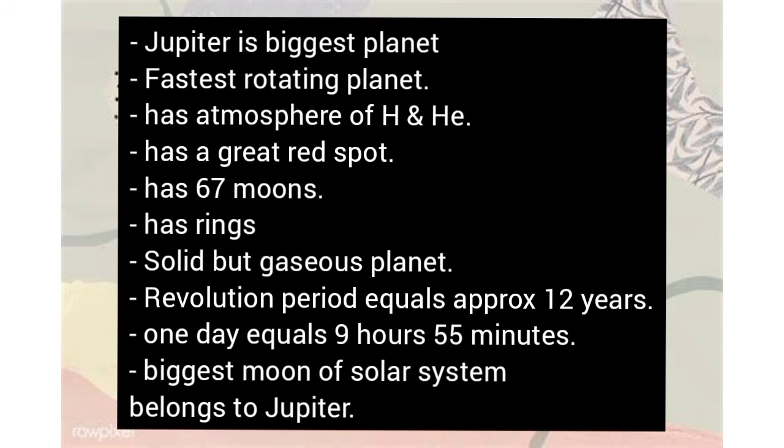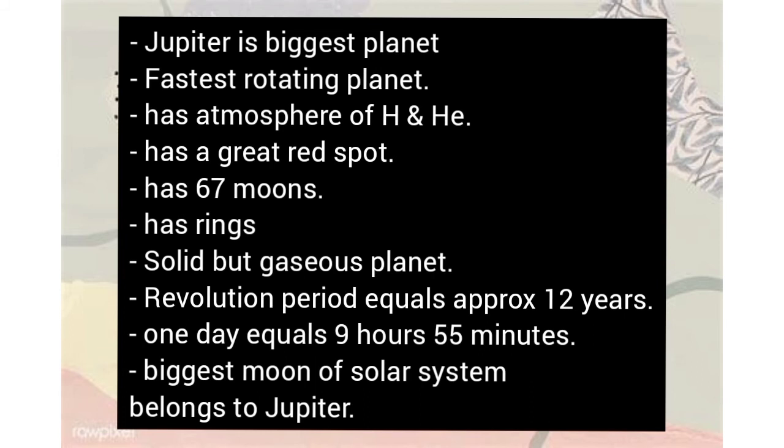And Jupiter is about 1350 times bigger than Earth in volume. And because Jupiter is the fastest rotating planet, therefore its one day is equal to 9 hours and 55 minutes of Earth. And its revolution time period is approximately equal to 12 years.